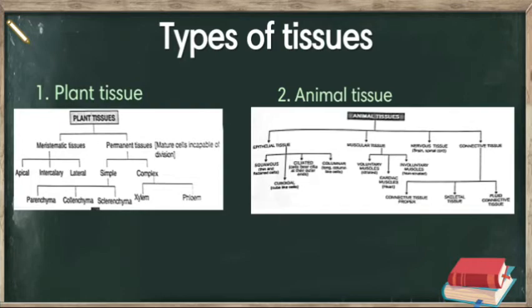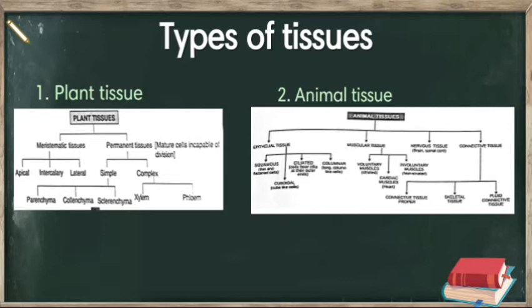Meristematic tissue is divided into three parts: apical meristem, intercalary meristem, and lateral meristem. While permanent tissue is divided into two parts: simple permanent tissue and complex permanent tissue. Simple permanent tissue is further divided into parenchyma, collenchyma, sclerenchyma, and complex permanent tissue is further divided into xylem and